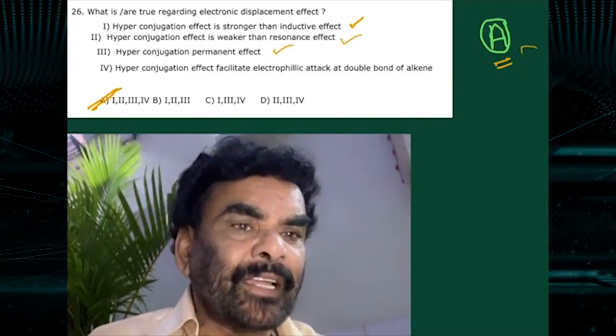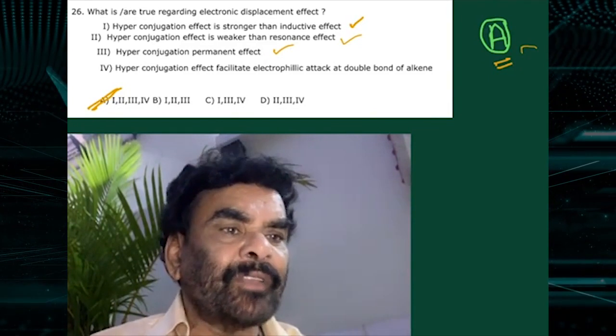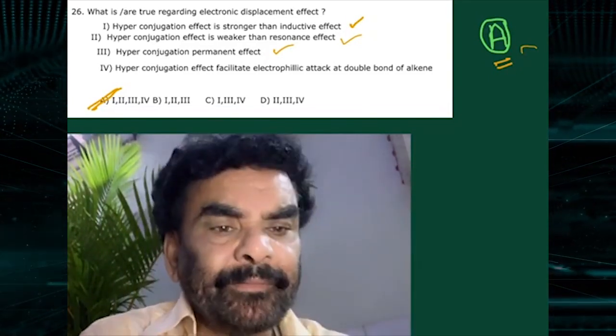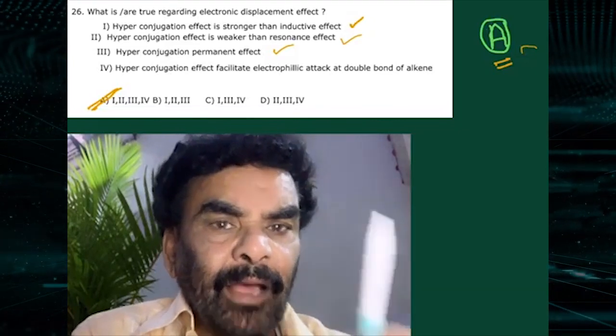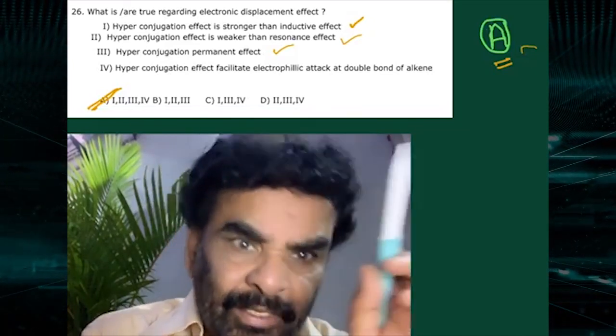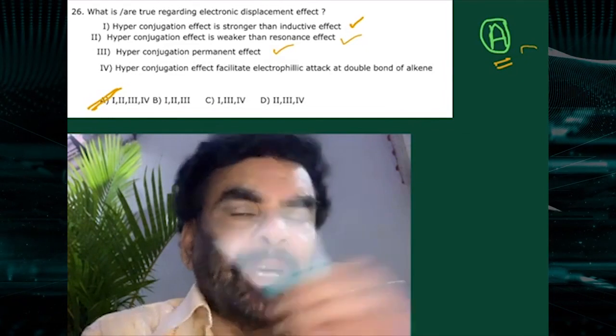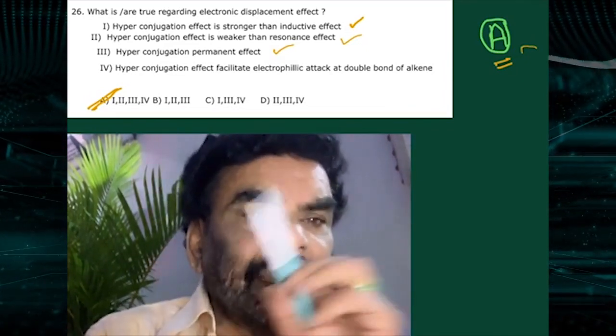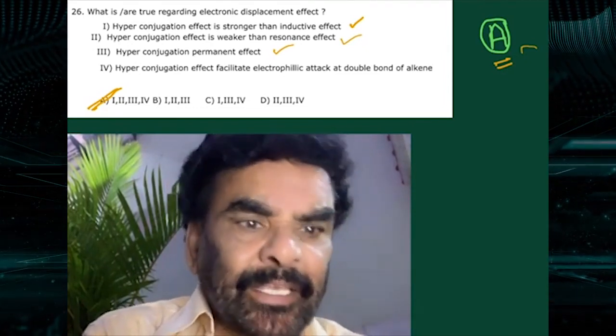Hyperconjugation effect facilitates the electrophilic attack on the double bond of the alkene. Yes, in alkenes hyperconjugation is possible, and the C-H sigma electrons flow into the pi center, therefore electron density increases. The electrophile is the electron seeking species.